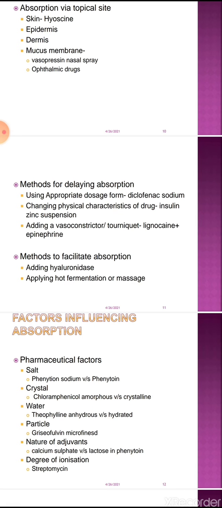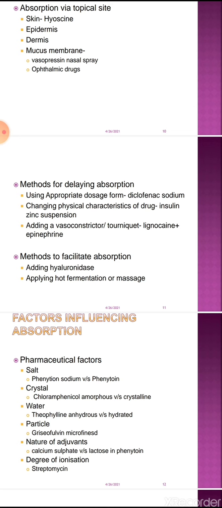So in that condition, what we do is formulate and develop such a type of diclofenac that is released slowly, that is absorbed slowly. So now, when diclofenac had to be taken 4 times in a day to relieve the pain, because of the slow absorption it has to be taken only 2 times in a day.